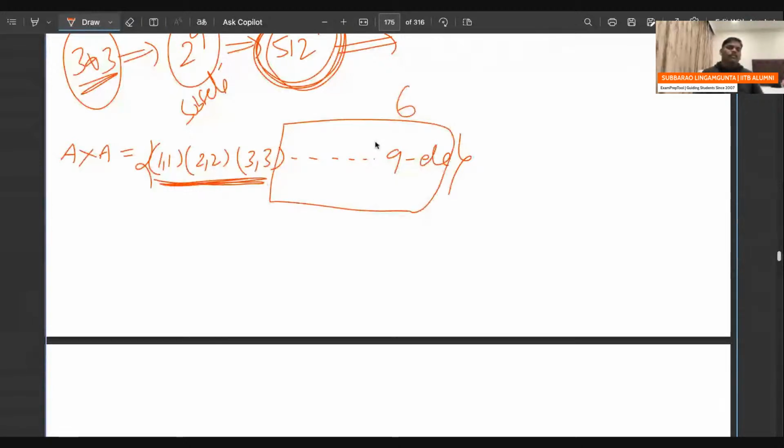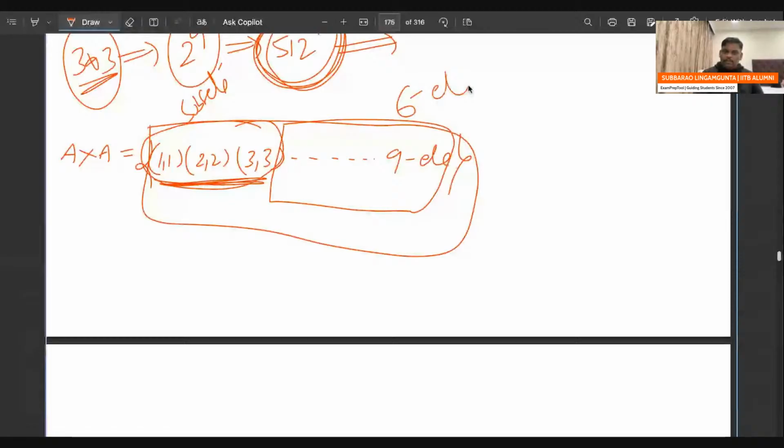Total is 9. When it is a reflexive relation, the 3 diagonal pairs must be there, and the other 6 may or may not be there. So 2 power 6 are reflexive relations.